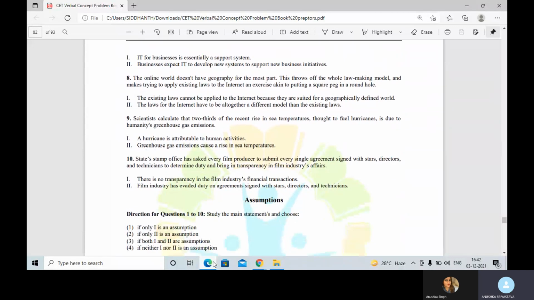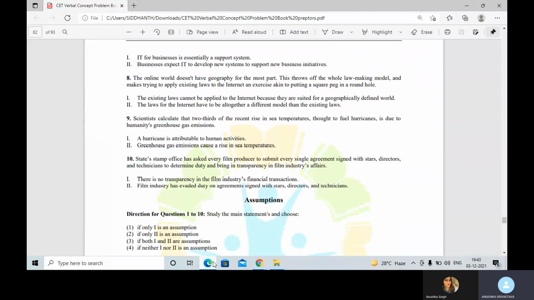Scientists calculate that 2/3 of the recent rise in sea temperature, thought to fuel hurricanes, is due to humanity's greenhouse gas emissions. A hurricane is attributable to human activities. Greenhouse gas emissions cause a rise in sea temperature. Now, they've made an indirect correlation that 2/3 of the rise in sea temperature increases hurricanes, and that is due to